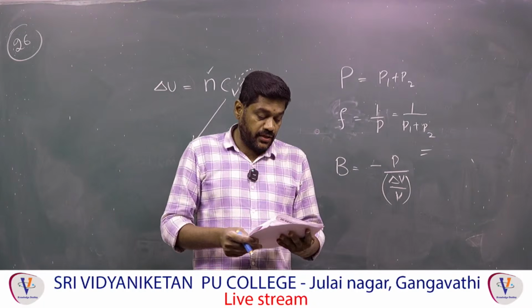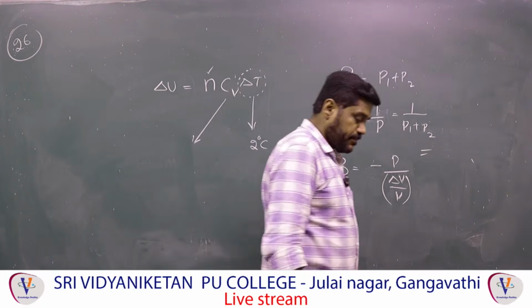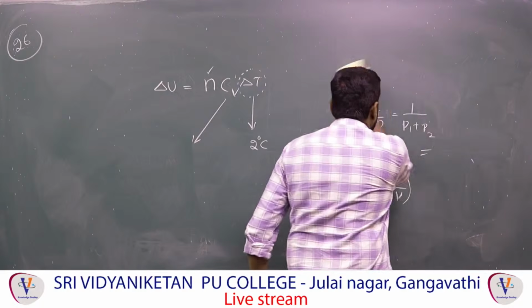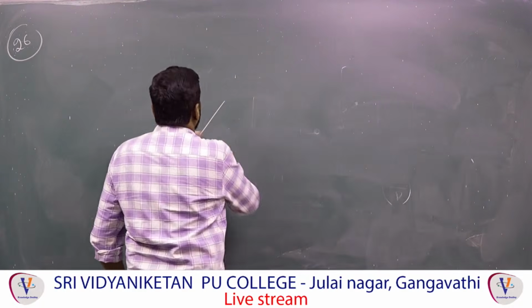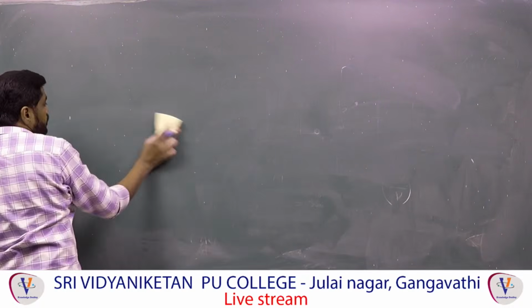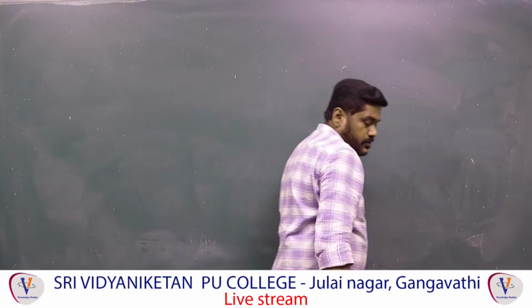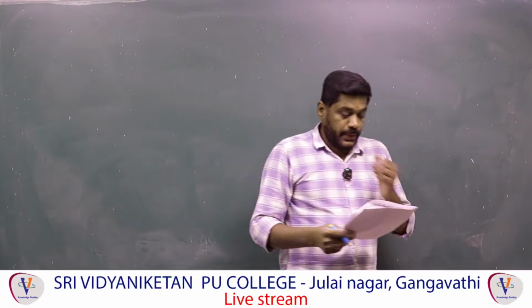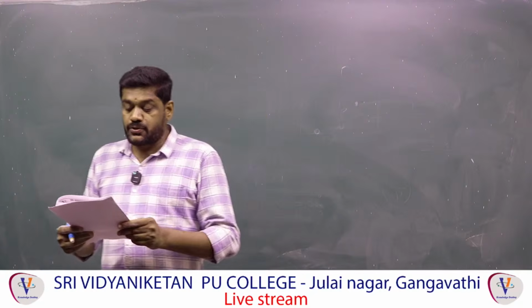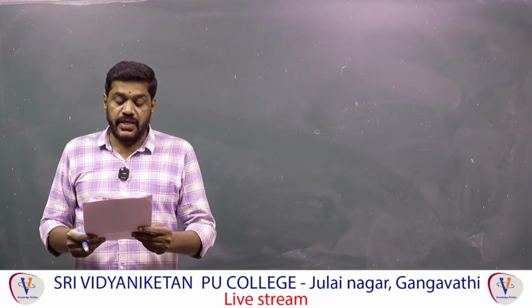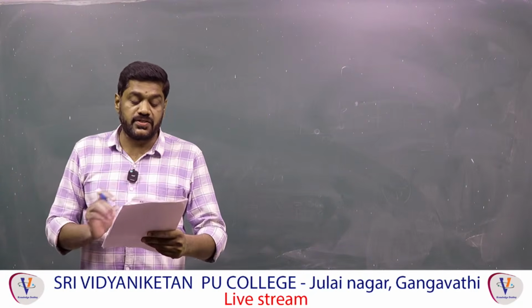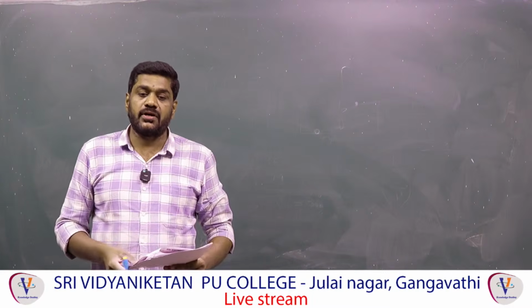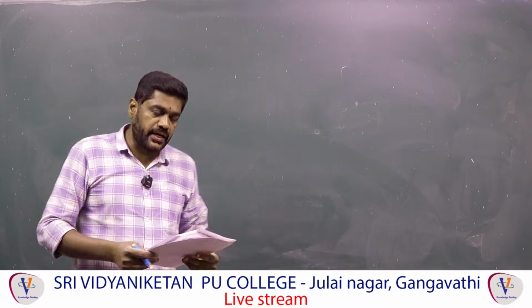Now, 31st question. Question number 31. What is the reading of the screw gauge shown in the figure? The least count of the given screw gauge is 0.01 millimeter. That is also a direct question.